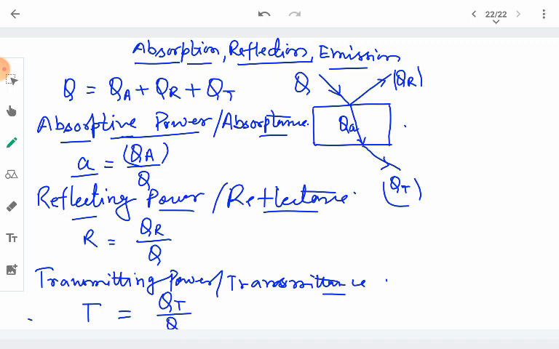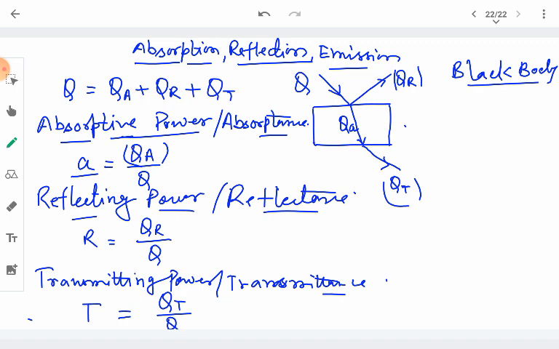So depending upon the amount of heat that has been absorbed, a black body is the best absorber of heat because it absorbs the maximum amount of the radiation that has been incident on it. So the absorptive power or absorptance of a black body is the highest of all the bodies.